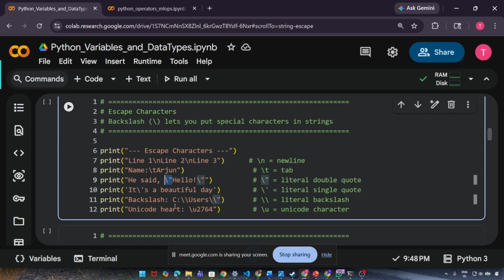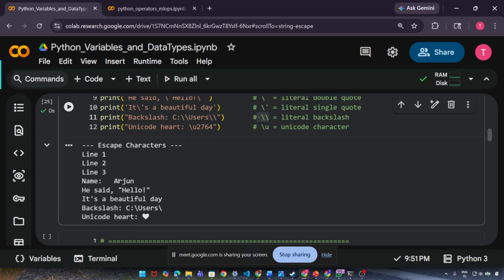That's all. Okay. And when you give double backslash, it means a single backslash. And when you give backslash u, it means Unicode character. Simple. Execute this code. See.